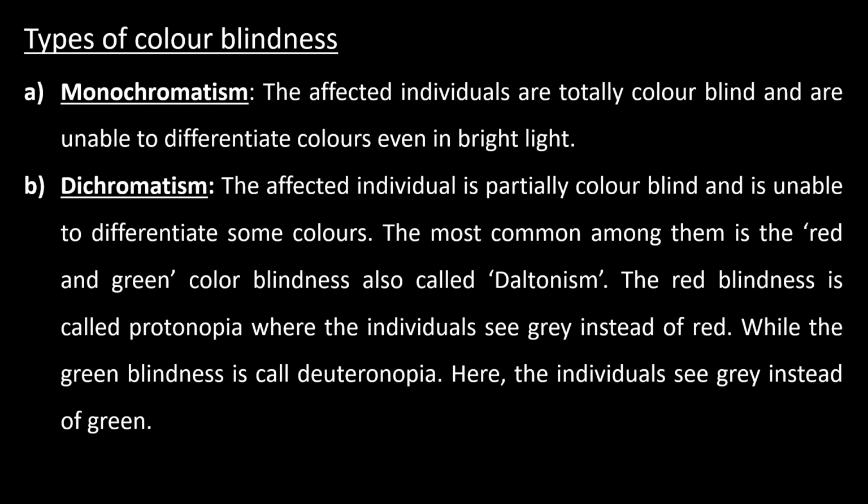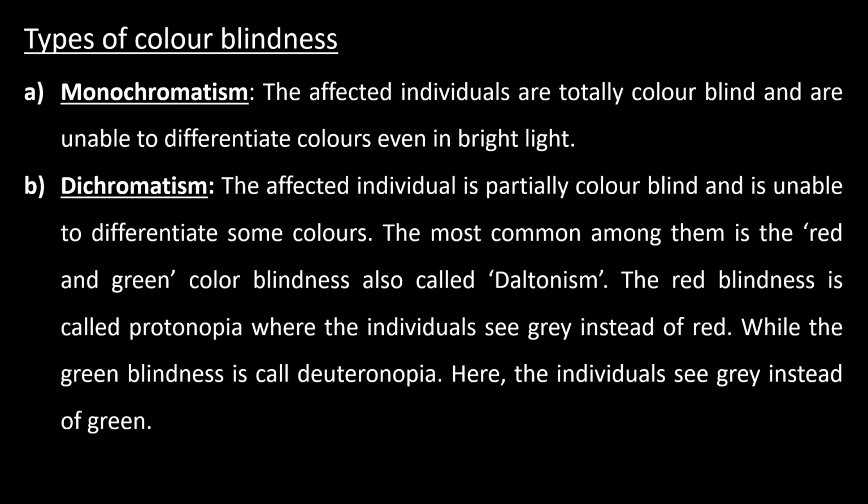Types of color blindness. Monochromatism: the affected individuals are totally color blind and unable to differentiate colors even in bright light. Whereas in the other type, dichromatism, the affected individual is partially colorblind and is unable to differentiate some colors.